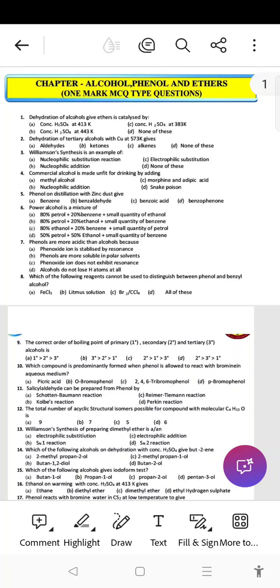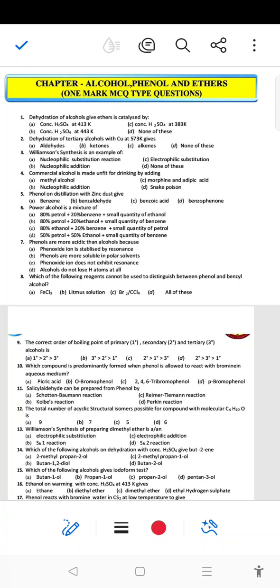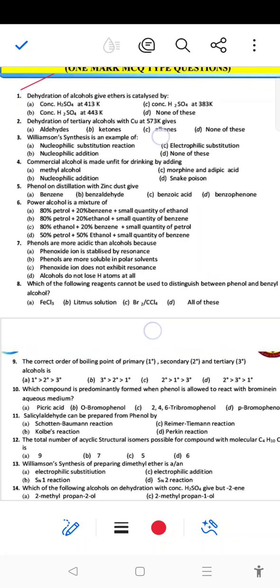Hello dear students, today we are going to discuss the chapter alcohol, phenol, ether, 12th class chemistry. So this is the LEP study material. So start करते हैं from first question, that is a MCQ type question. First, that is a dehydration of alcohol to give ether.